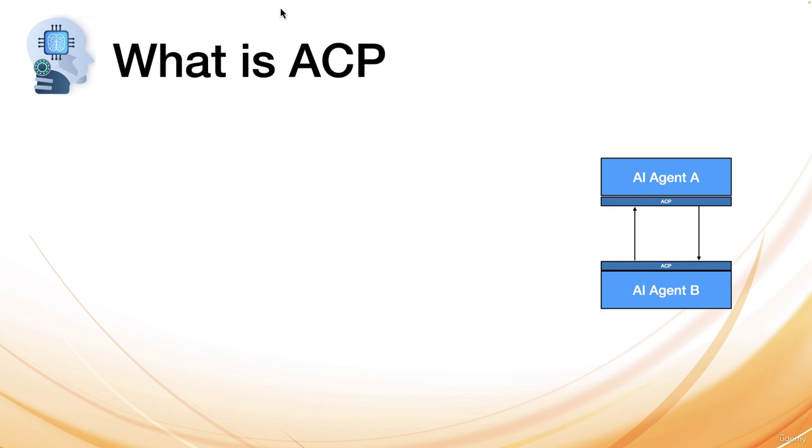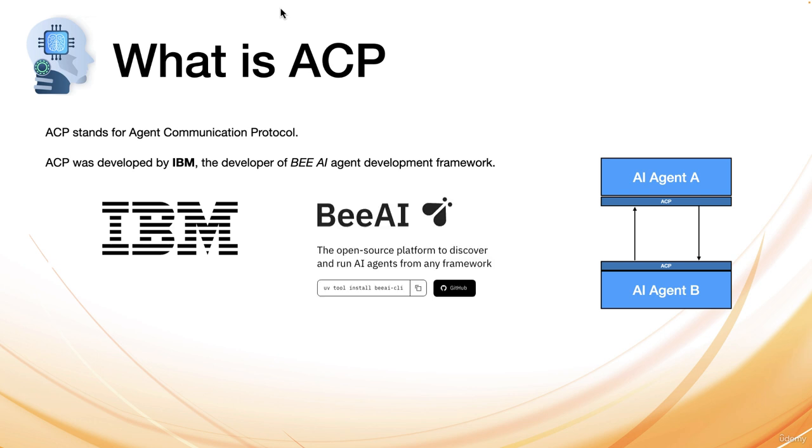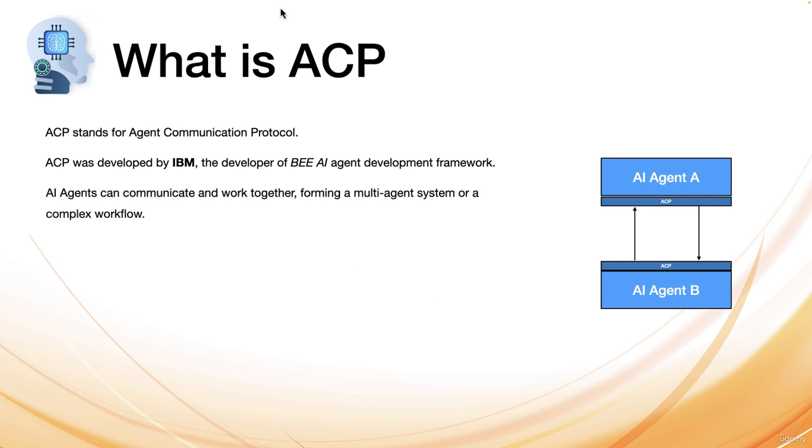Now that we have learned about MCP, let's learn about ACP as well. ACP stands for Agent Communication Protocol, and ACP was developed by IBM. IBM is a developer of BeeAI Agent Development Framework as well. AI agents can communicate and work together as well, which allows them to form a multi-agent system or a complex workflow.